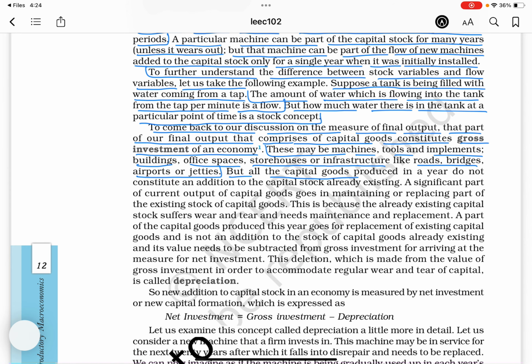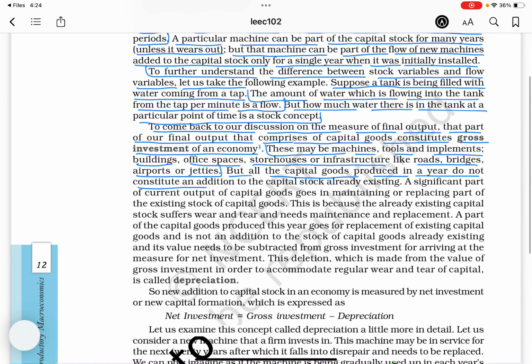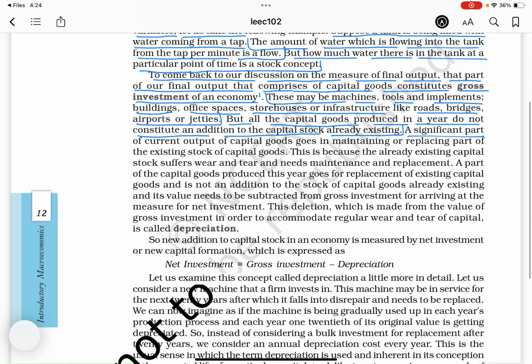But all the capital goods produced in a year do not constitute an addition to the capital stock already existing. A significant part of current output of capital goods goes in maintaining or replacing part of the existing stock of capital goods. This is because the already existing capital stock suffers wear and tear and needs maintenance and replacement.